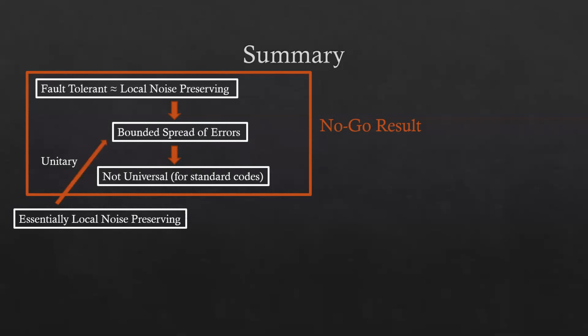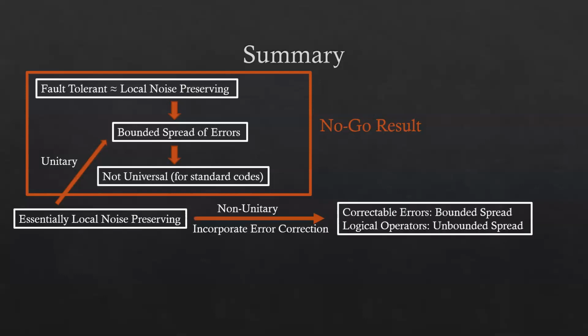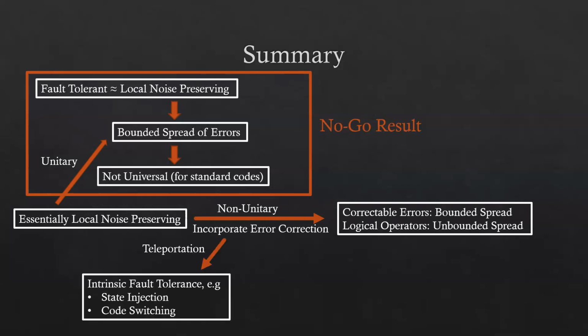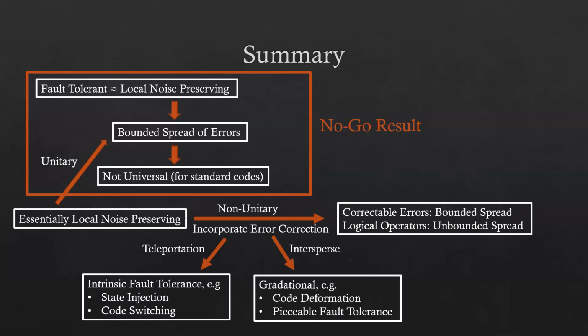We showed that unitary essentially local noise-preserving channels are still constrained by our no-go theorem, but that introducing non-unitarity by incorporating error correction into the implementation allows us to develop implementations that can only spread correctable errors by some limited amount, while spreading uncorrectable errors, in particular logical operators, by an unbounded degree. And we show that this naturally leads us to two classes of approaches to realizing a universal gate set: intrinsically fault-tolerant implementations, such as state injection and code switching, and interspersing error correction throughout the implementation of a logical operator, which leads to gradational approaches such as code deformation and pieceable fault tolerance.